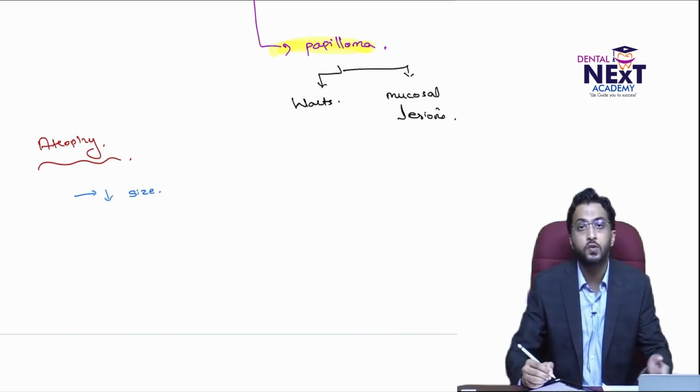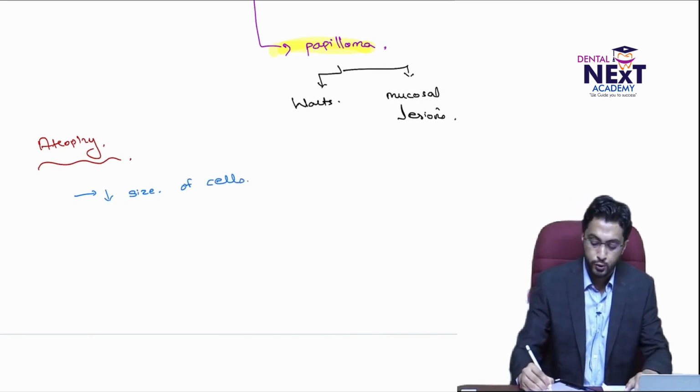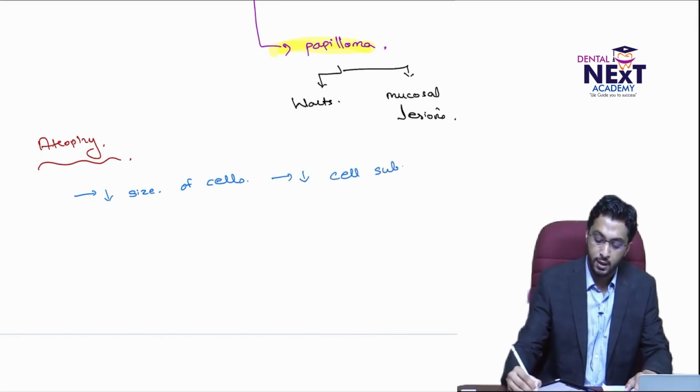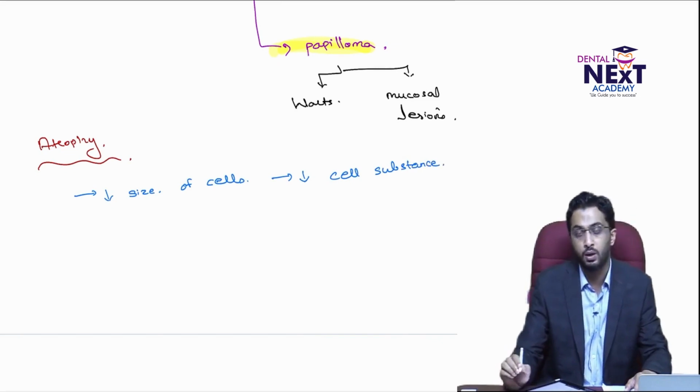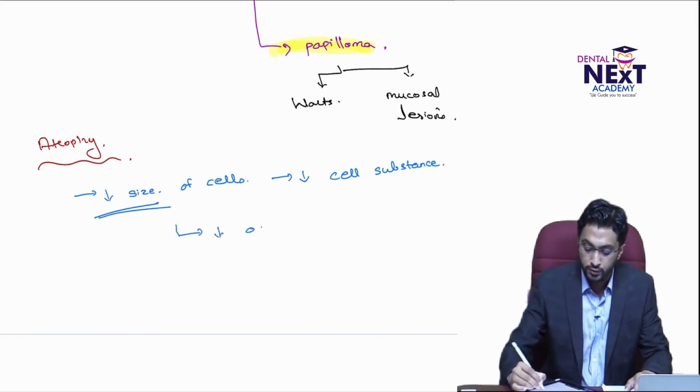Hypertrophy is increase in size. Atrophy is decrease in size of cells due to decrease in cell substances. Certain cellular substances, whether it's nutrients or whatever, are decreased, and there is a decrease in size of the cell, which can lead to decrease in size of the organ.